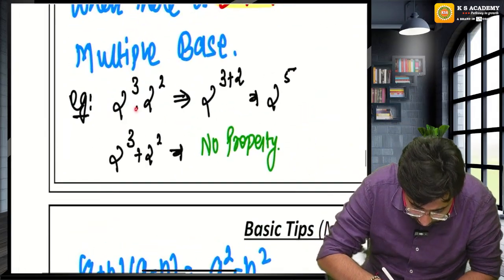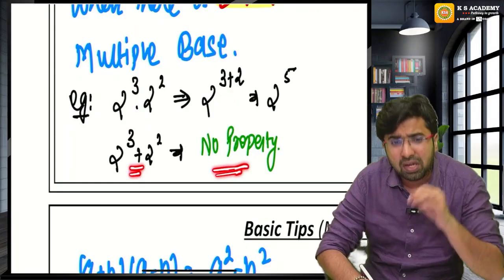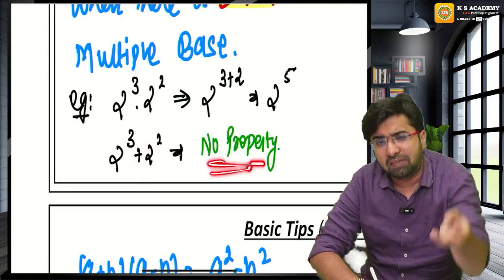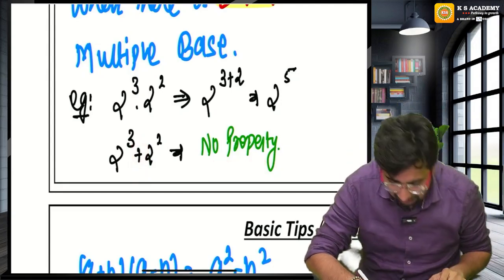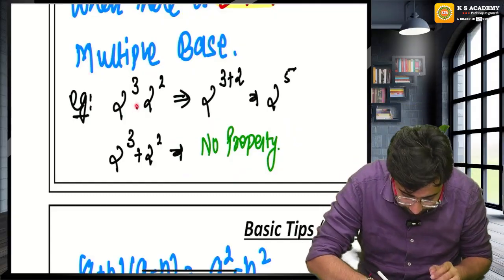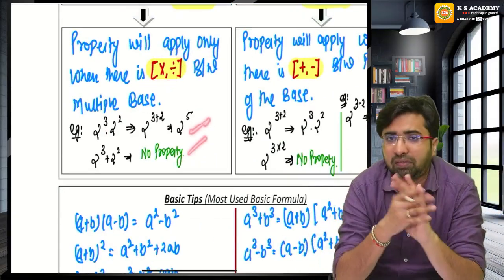If there is a multiply sign, yes, the power will add. But if there is a plus sign or any other sign, the answer will come, but not from the property. I will say there is no property. Only if there is a multiplication or division sign will the property exist.